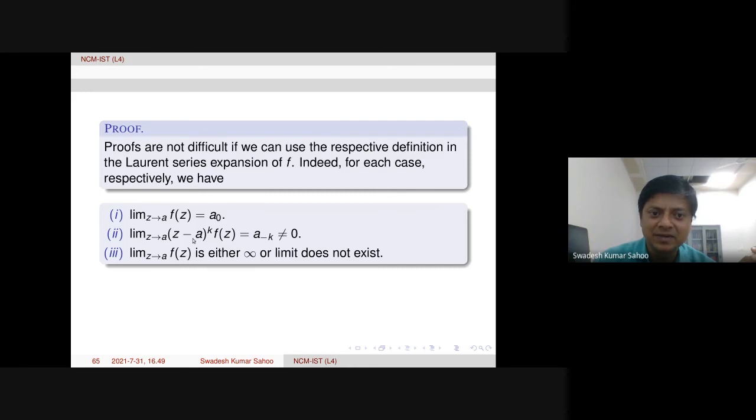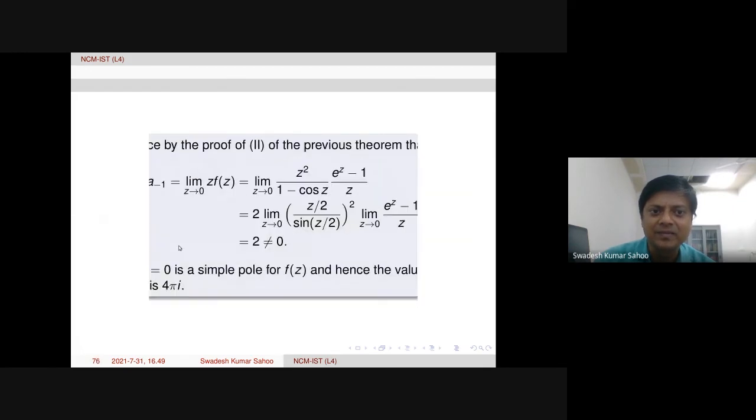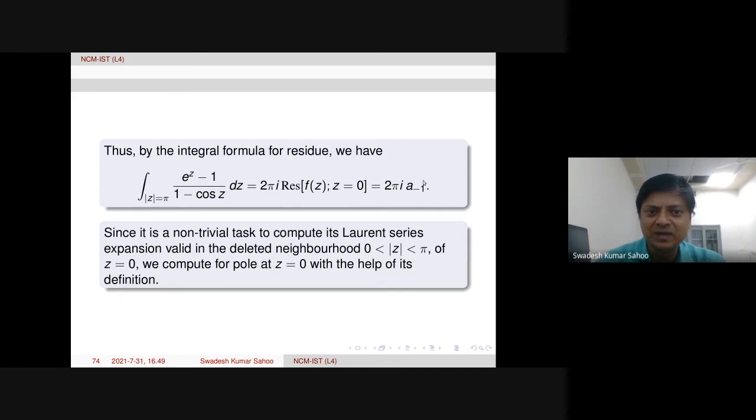So here the factor is multiplied and then limit is taken. That is the reason that part is coming. Sorry, this part is coming, z times f of z, and that will be a minus 1 if power is actually 1. That is the reason a minus 1 non-zero is coming. The simple computation is there, limit. Then in this case, z equal to 0 is a simple pole for f of z. And therefore, we just compute a minus 1 as 2 here. Therefore, this integral value is 4 pi i. So here what we see, without computing Laurent series, also one can compute this value, residue.